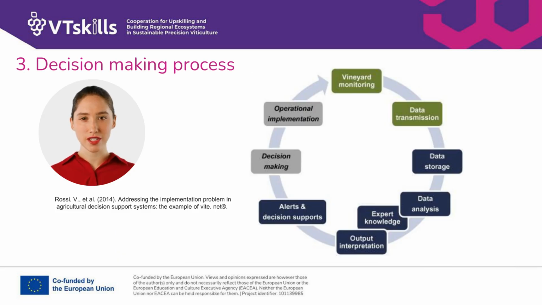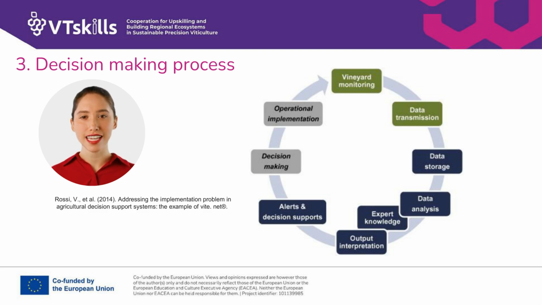In modern viticulture, making informed decisions is crucial for optimizing vineyard management, and precision viticulture plays a transformative role in this process. The decision-making process is a dynamic cycle that starts with vineyard monitoring and data collection, where advanced technologies record the vineyard's condition and a variety of factors affecting the vineyard, like soil conditions and weather patterns. These technologies provide real-time data to ensure precise monitoring of the vineyard.